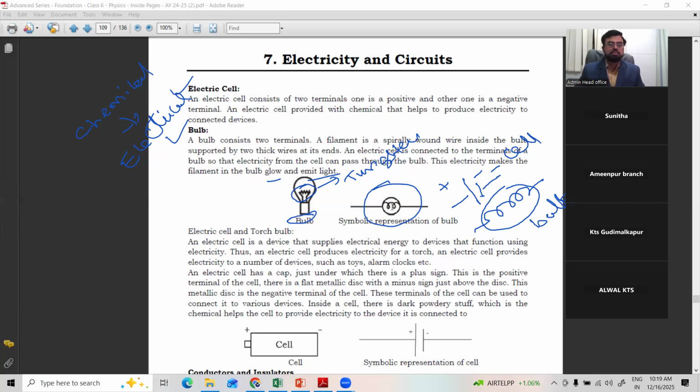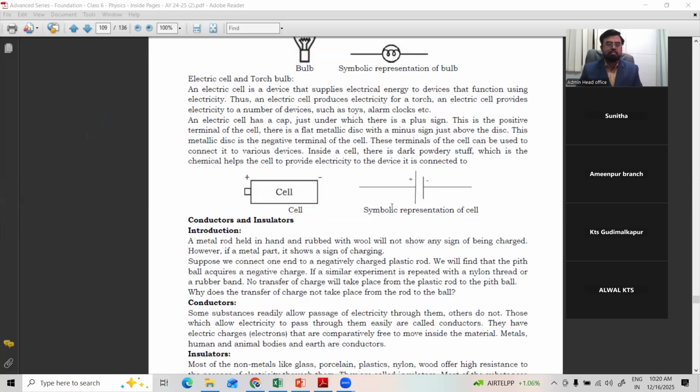You can see here, the electric cell and torch bulb. An electric cell is a device that supplies electric energy to devices that function using electricity. Thus, an electric cell produces electricity for a torch. An electric cell provides electricity to a number of devices like toys, alarm clocks, and so many things. Wherever you use a bulb or cells, they produce electrical energy and give it to devices like bulbs, toys, clocks, remote controls, everything.